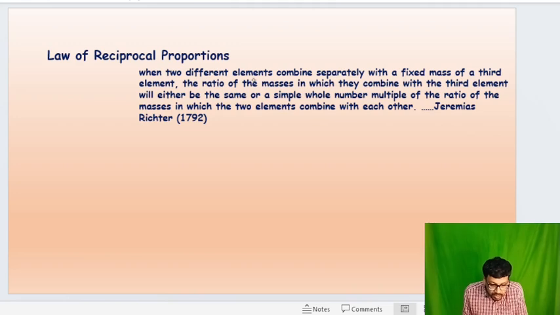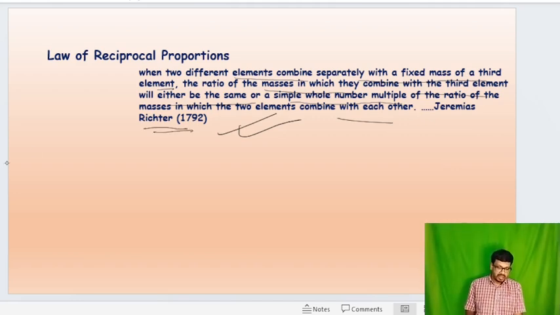When two different elements can combine separately with the fixed masses of the third element, the ratio of the masses in which they can combine will be either same or the simple whole number ratio, and the ratio of the masses of the two elements can combine with each other. This is proposed by the scientist Richter. Now, say for example, hydrogen, oxygen and carbon. Okay?